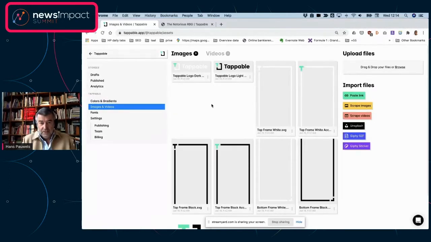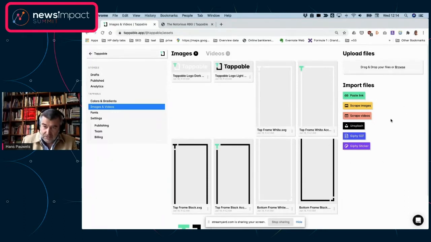Images and videos. This is pretty important because this is where you're going to put all your brand logos, etc. You're going to drop them in here and use them throughout everything that you're doing, so that you always have a very consistent representation of your brand. You can see a number of things here as well. I'll come back to that later on.